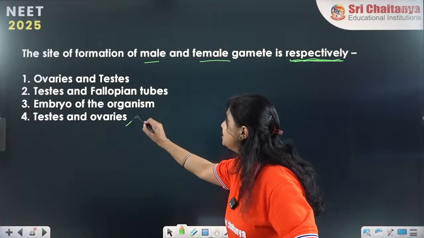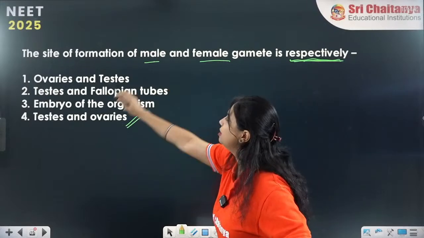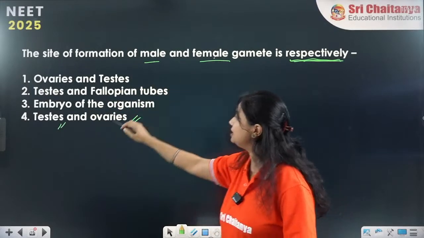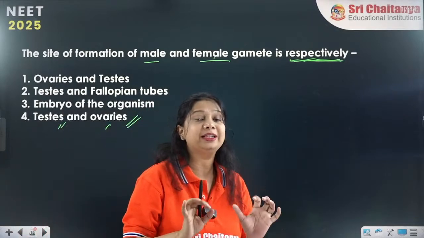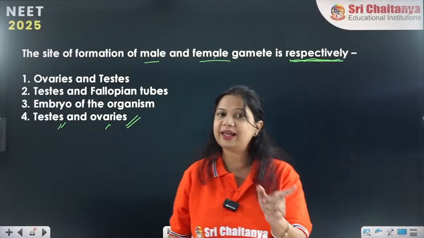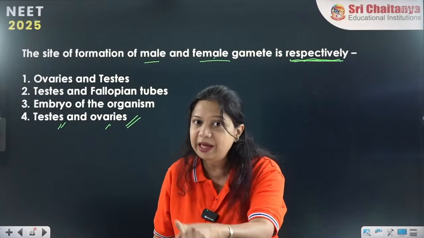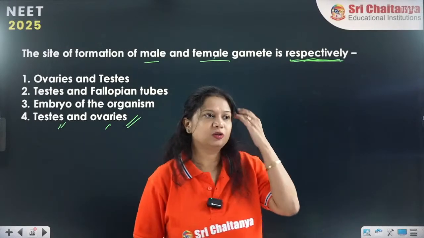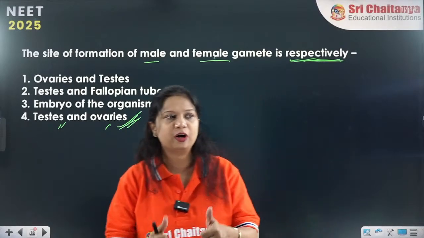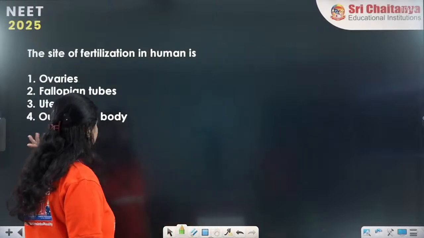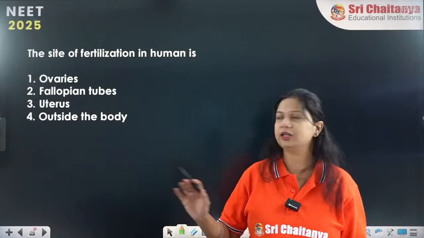Answer is testis and ovary, because respectively male comes first, testis, and female the second, the ovaries. Respectively means you have to arrange it in that particular order. So male gamete is formed in testis, female gamete is formed in the ovaries. So the first answer will be 4. Yes, very good everyone. I am so proud of you all. Very good.